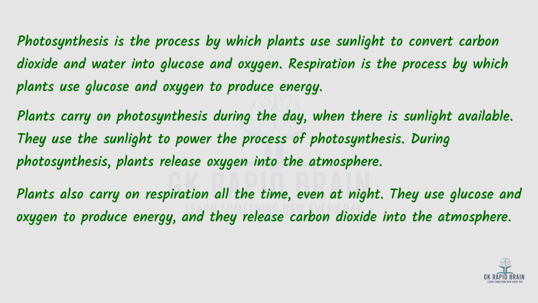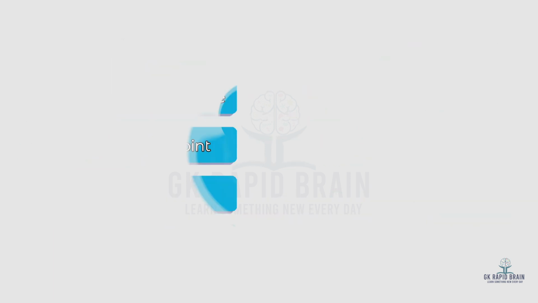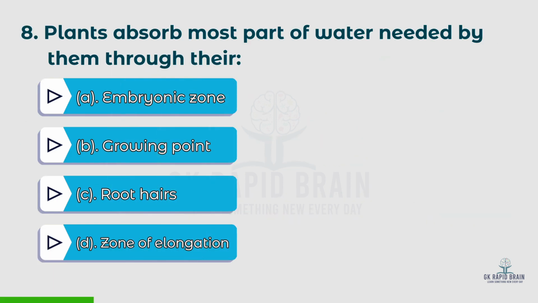They use glucose and oxygen to produce energy, and they release carbon dioxide into the atmosphere. 8th question: plants absorb most part of water needed by them through their, options A.